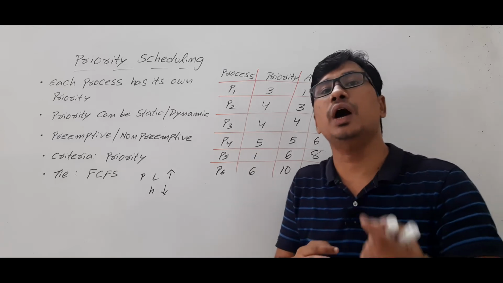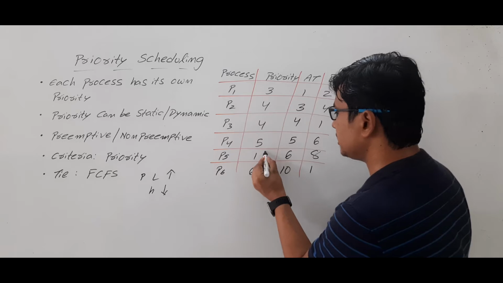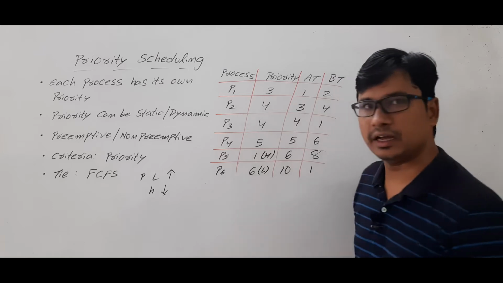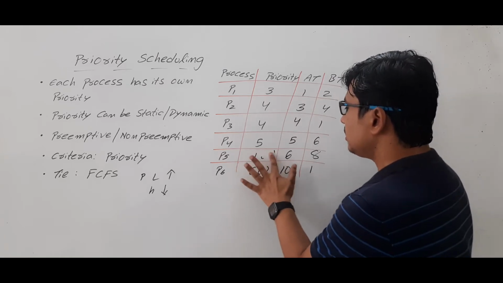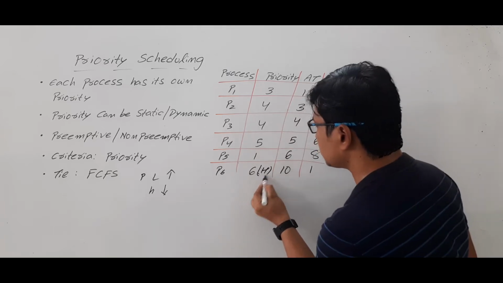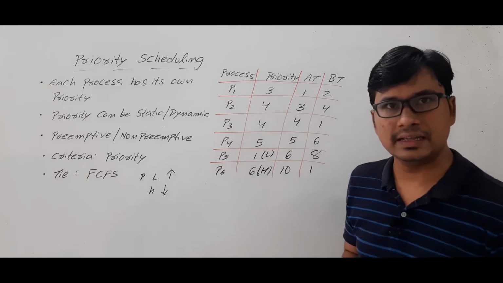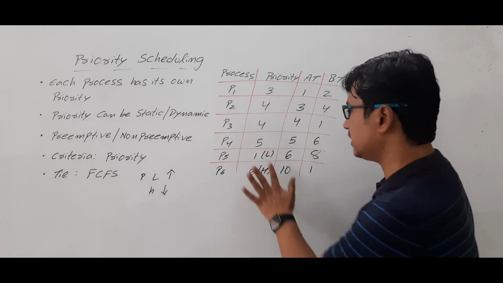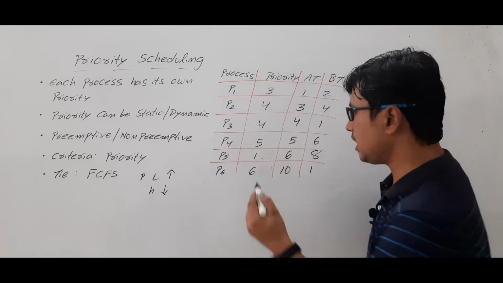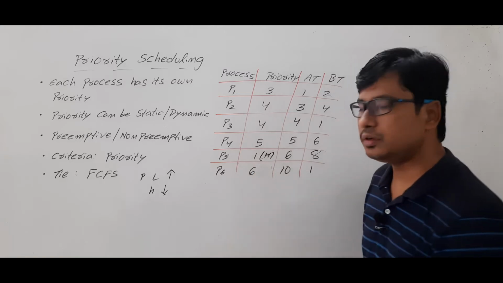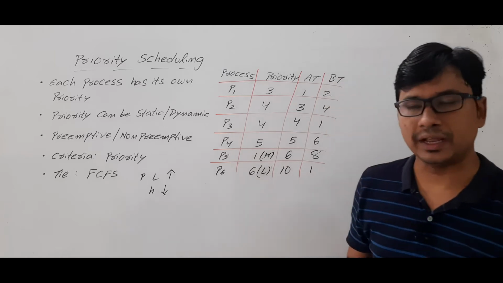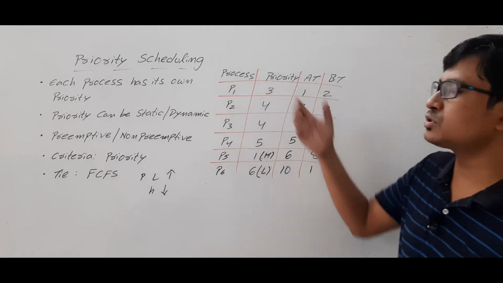So based on the question you have to consider. Suppose if they say this is the highest priority, then P5 gets the highest priority and this will be the lowest priority. If they say that the priority value which is high will be the highest priority, then this will get the highest priority and this will get the lowest priority. Is it clear? So based on the question you have to look at. Let me solve this question with respect to the priority which has less value being given high priority. So P5 will get the highest priority as compared to P6, which is low priority. So with this introduction, let me solve this question.